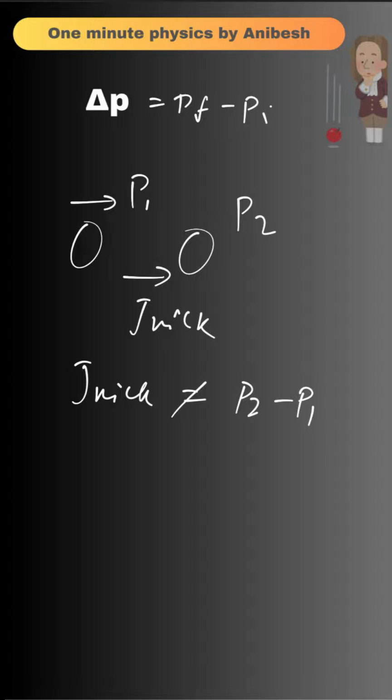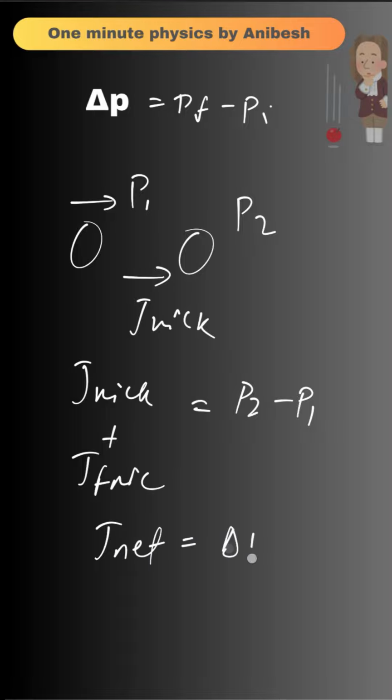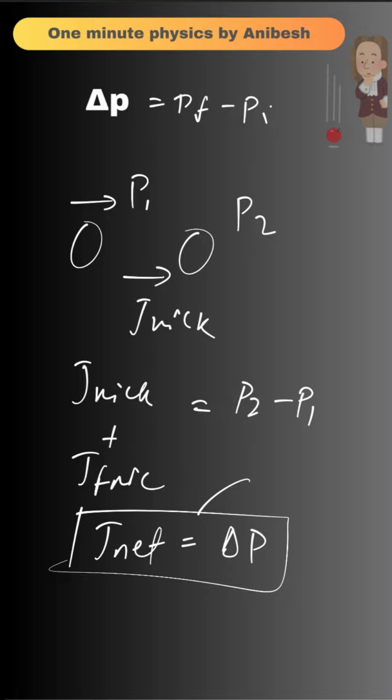But if we add the impulse due to friction, then that will be equal to the change in momentum. So we can say that J net is equal to the change in momentum. And this equation is called the impulse momentum theorem.